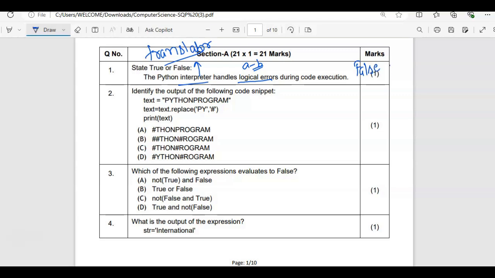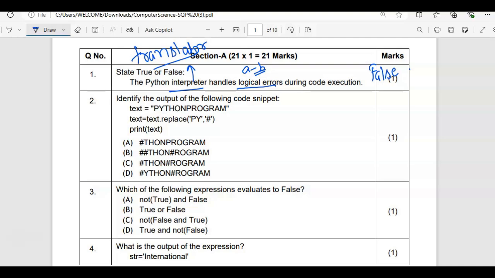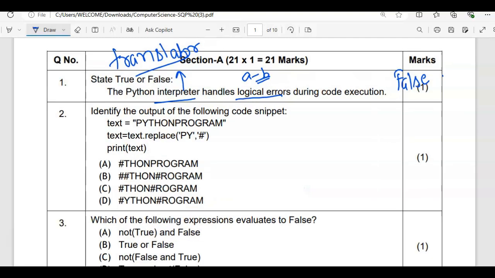Now moving to the next question. Identify the output of the following code snippet. You can see we have a text here. The text is "Python program" in double quotes. So this is a string. Now we have text is equal to text dot replace. So you should be aware of the function replace. The working of replace is, this is your old string, and this one is your new string. So we are replacing this old string by new string and storing it into the text variable again.